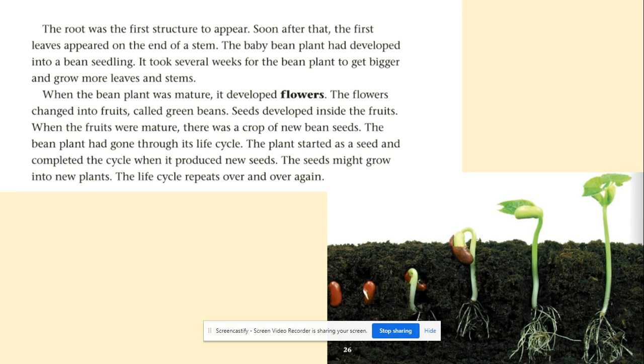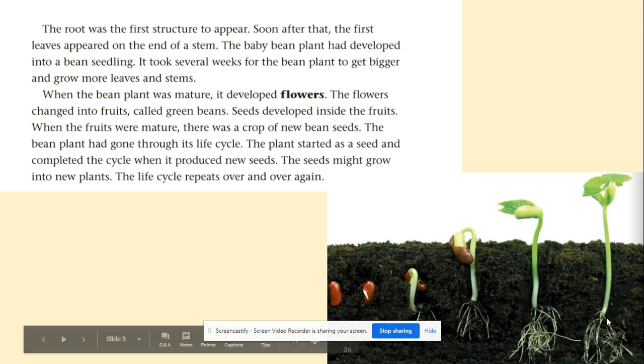It took several weeks for the bean plant to get bigger and grow more leaves and stems. When the bean plant was mature, it developed flowers. The flowers changed into fruits called green beans. Seeds developed inside the fruits. When the fruits were mature, there was a new crop of bean seeds. The bean plant had gone through its life cycle. The plant started as a seed and completed the cycle when it produced new seeds. The seeds might grow into new plants. The life cycle repeats over and over again.